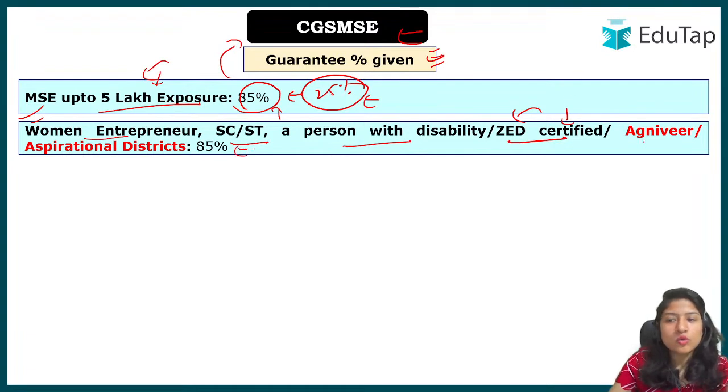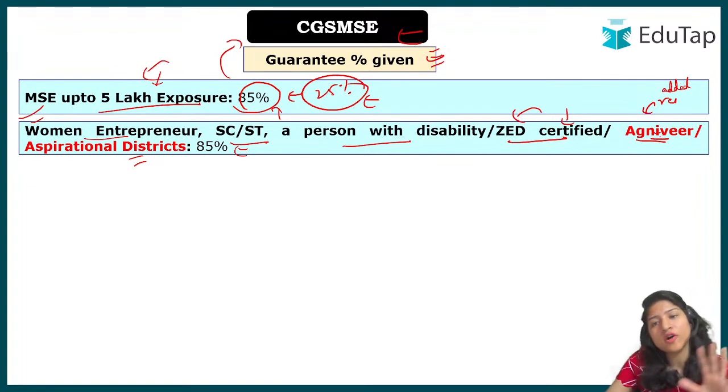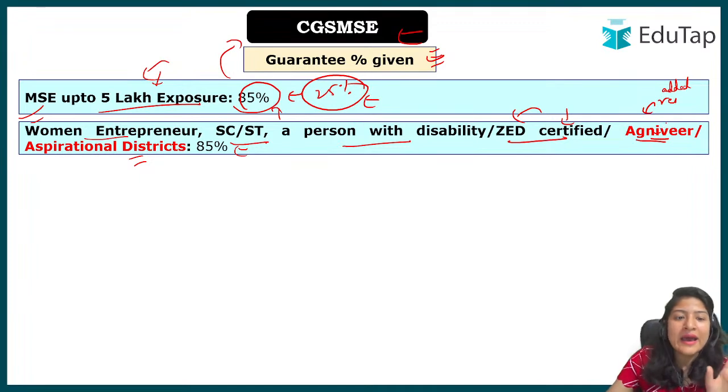Now you are looking at two words I have written, aspirational districts. See, I have written it in red because this has been included in this revamped version. Now you may feel that because this is red, this has been eliminated, but sorry, no other color was suiting it where you can actually read it. That is why I have used red color, but these have been added in your revamped version, and I've made that in red color so that you know the difference. If the question asks which of the following has been added in this revamped version, you should know the answer, that is Agniveer and aspirational districts.